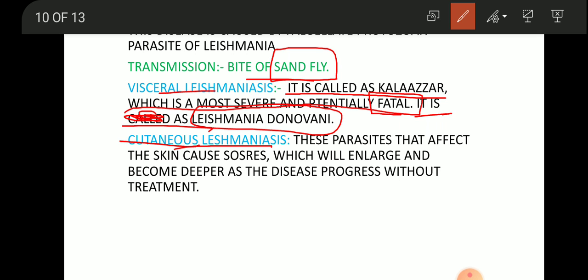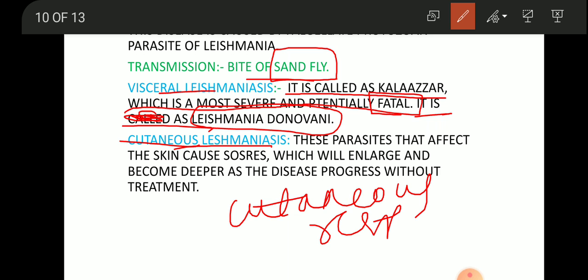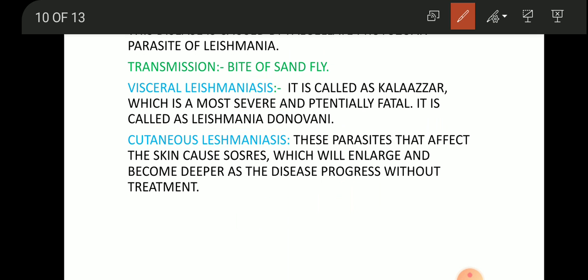And cutaneous leishmaniasis. Cutaneous, we have heard the term cutaneous respiration, right? It means respiration through the skin. So the term cutaneous means skin. Cutaneous leishmaniasis means this parasite affects only the skin, and it causes skin sores which will enlarge and become deeper as the disease progresses without treatment.